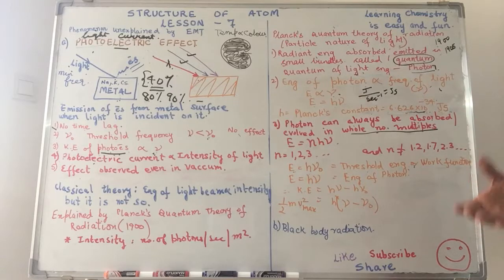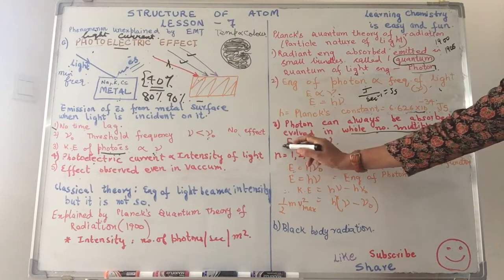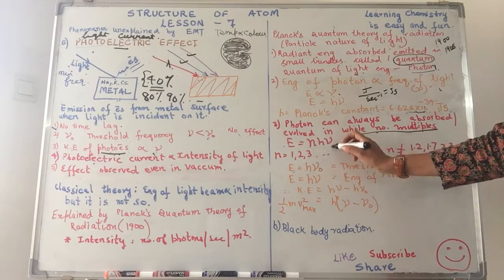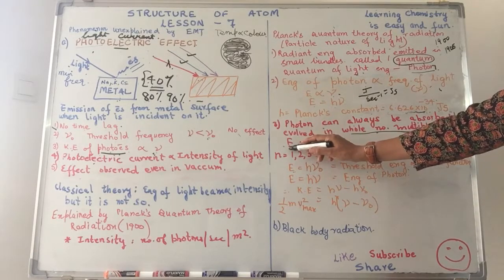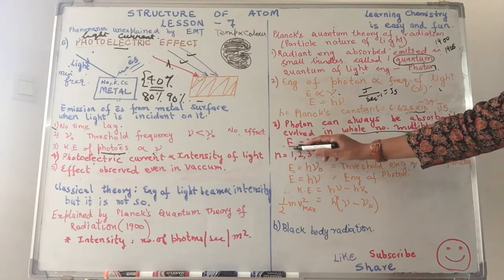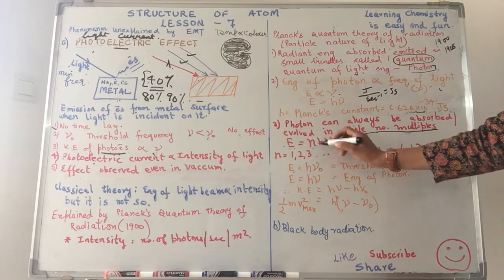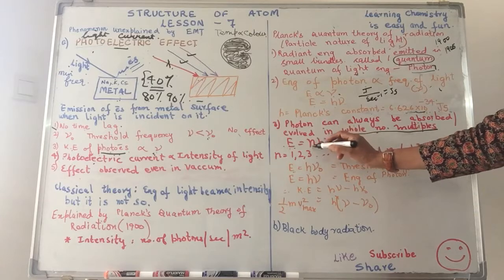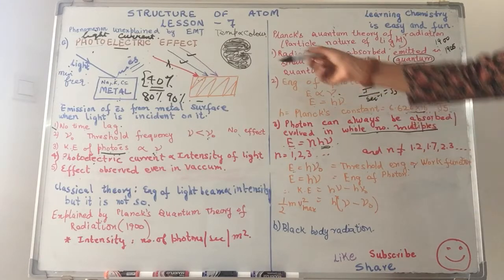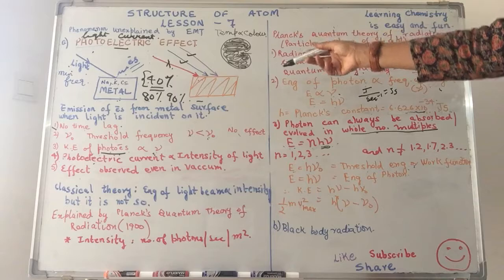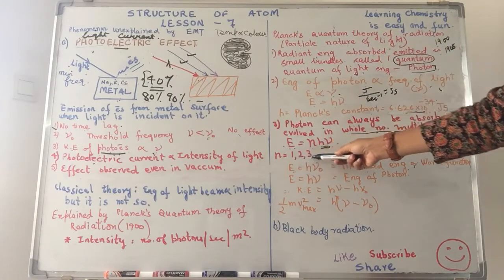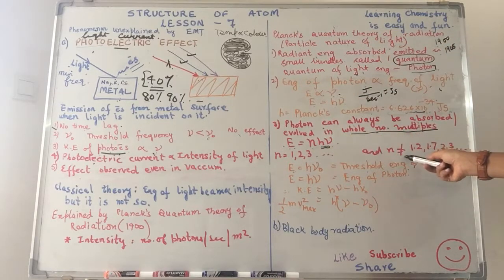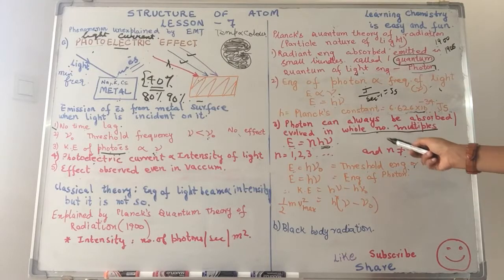Unlike a topic, which you can do in fractions, right? What this theory says is it has to be done holistically, complete, one. So E is equal to n h nu. The energy absorbed is some multiple of h nu, that is, a body can absorb 2 photons, 3 photons, so n can be 1, 2, 3 and so on, never a fraction or a decimal number.